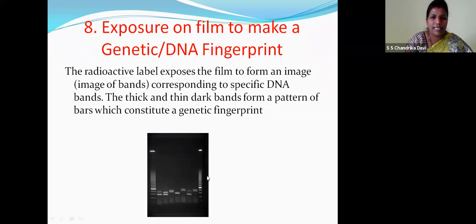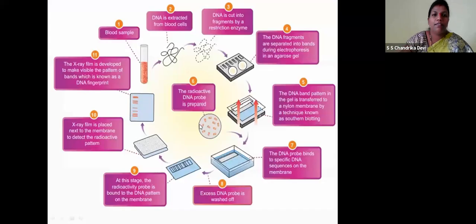Now children, you can see the radioactive label exposes the film to form an image of bands corresponding to specific DNA bands. The thick and thin, dark bands form a pattern of bars which constitute the genetic fingerprint. We'll see this in this chapter, children. So this is about DNA fingerprinting.